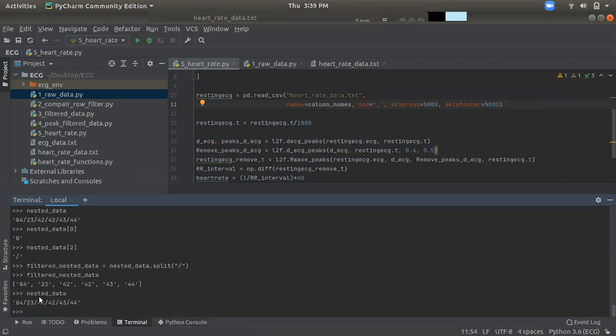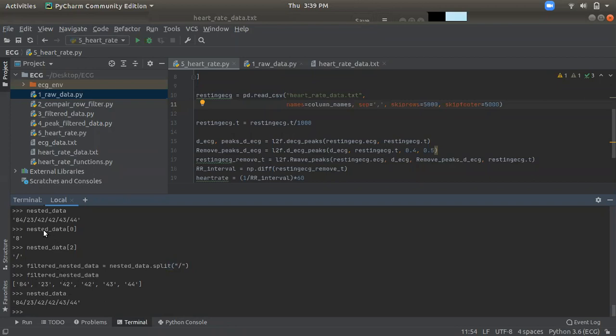So 84, we have inserted the data with 84, 23 separated by slashes, right? And we need individual calculation, right? So for this we have to split the slash. Here we split the slash. Now after this, the filtered nested data will create a list which contains each element with index plus 8.